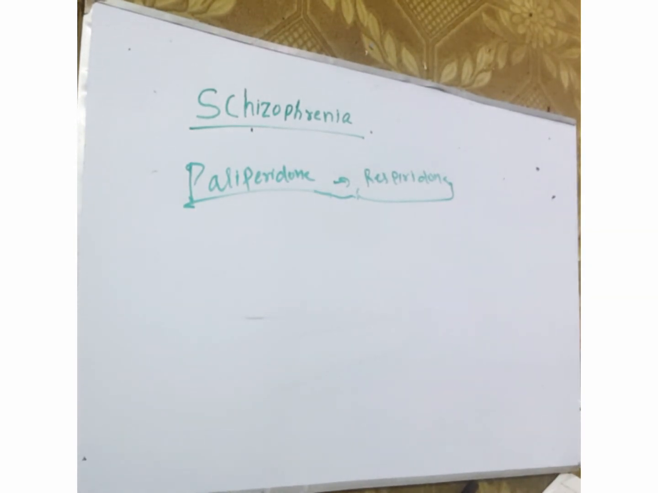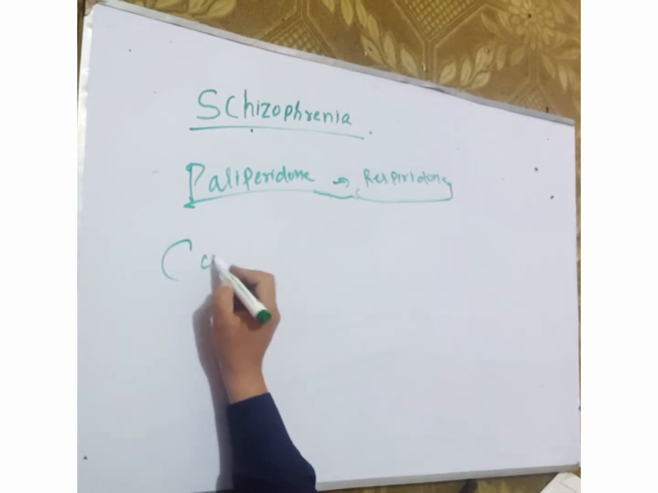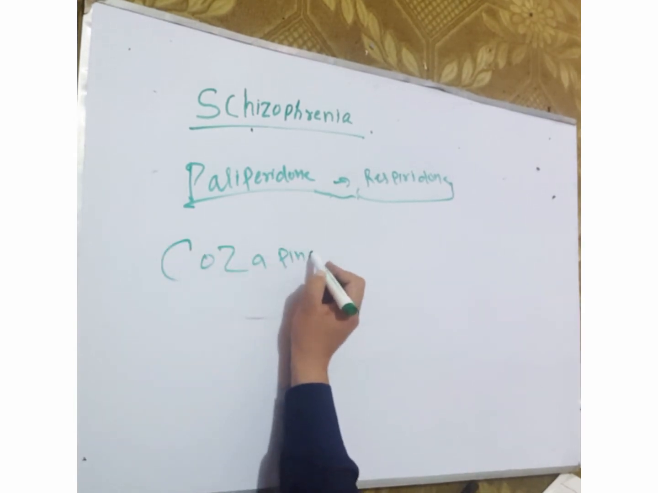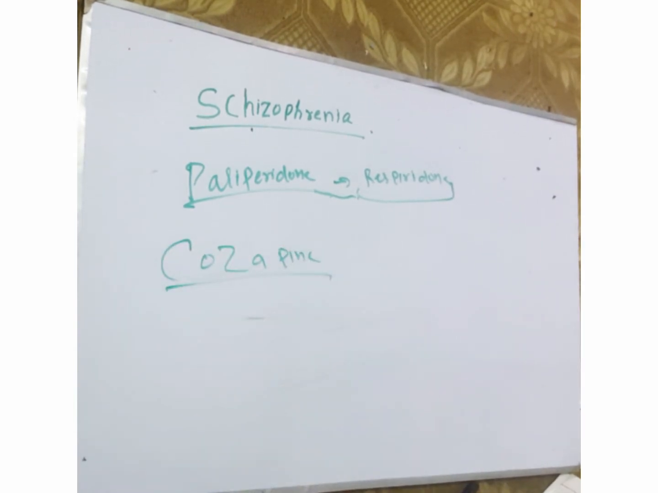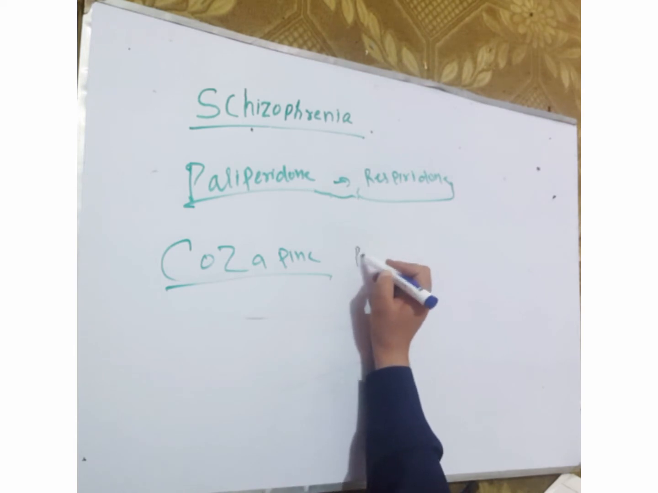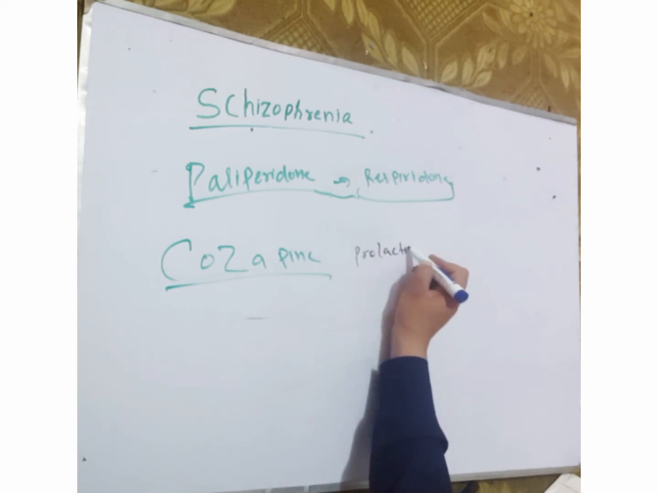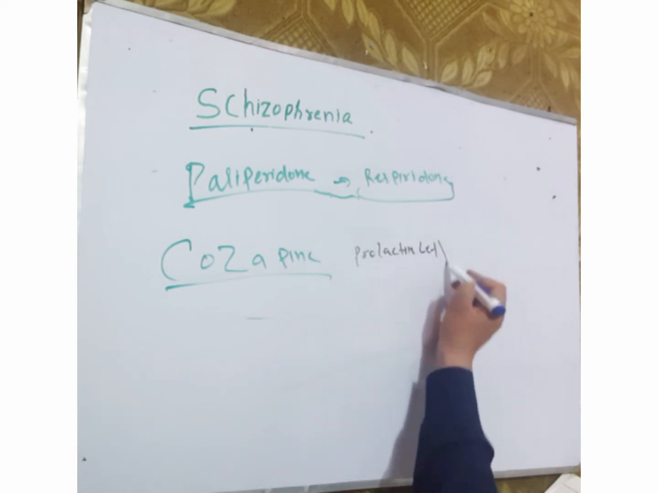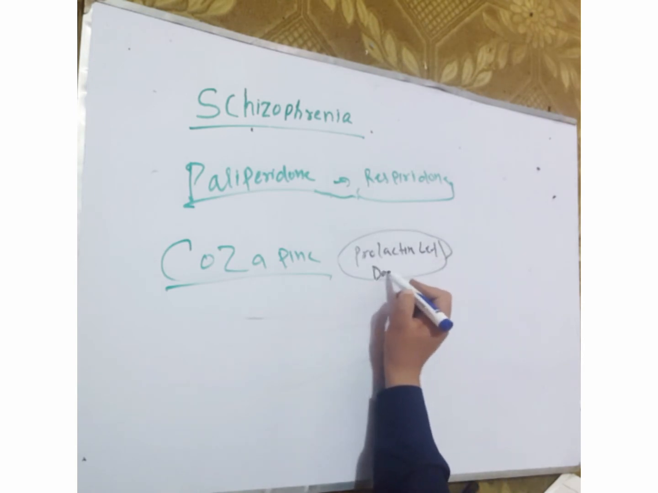Another antipsychotic drug is called ziprasidone... what is it? The benefit of this drug is that it does not raise the prolactin level.